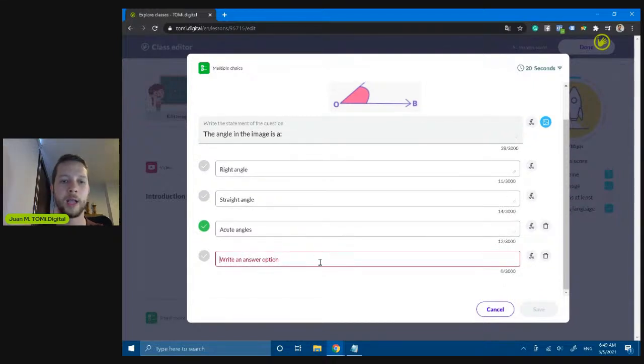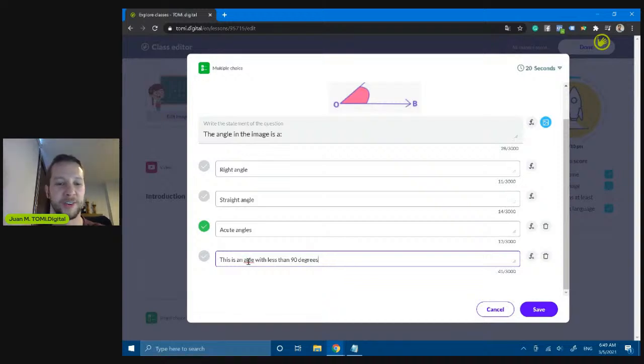So I could write down something like, this is an angle with less than 90 degrees, for example. I'm not sure if this is the right way to write degrees or to talk about angles in English.